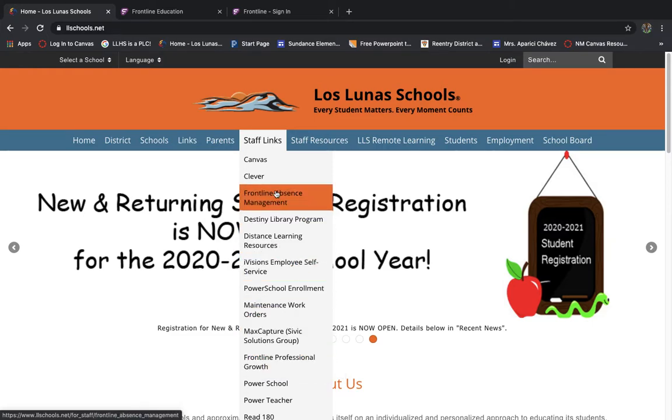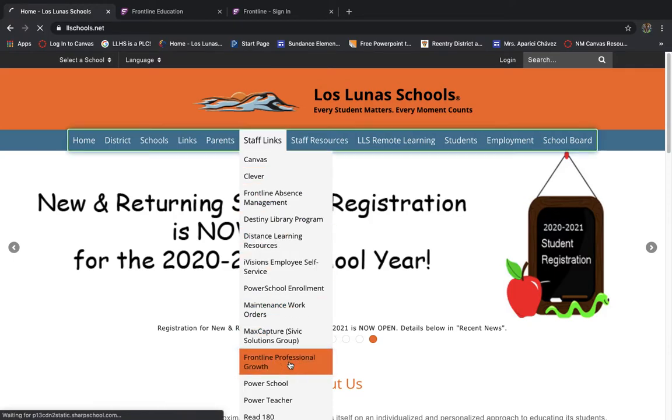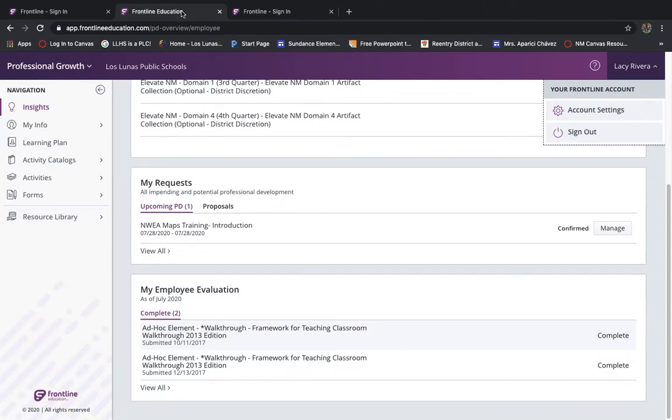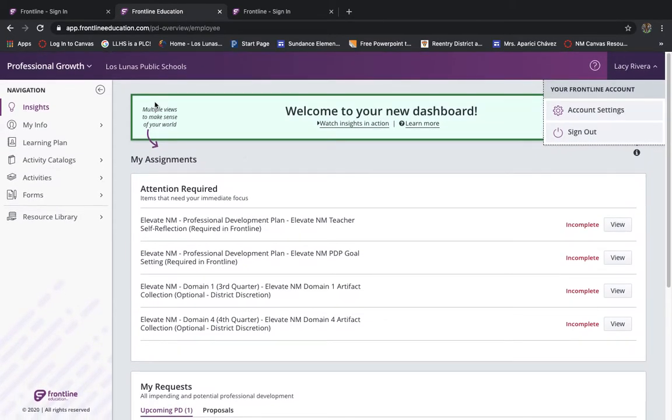These two different links take you to the same place. And earlier I was having an issue with this link, so I'm just going to access Frontline through absence management, which will take me to a place to sign in. I will find out more about how to sign in, and I know that my username and password is not the most important thing right now.